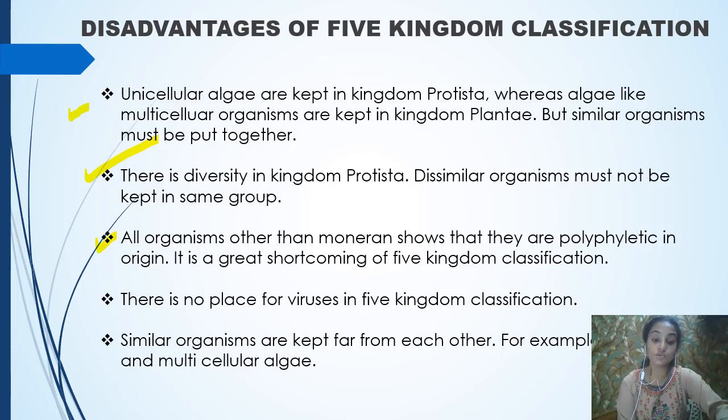And the next one, there is no place for the virus in the 5 kingdom classification. This is another disadvantage. We are not able to place the virus in any of these 5 kingdoms of R.H. Whittaker. Okay, and similar organisms are kept far away from each other, like unicellular and multicellular algae. So even though they are closely related with each other, they have been kept in different groups. Okay, so these are the disadvantages of the 5 kingdom classification. You have to go through both of these. First, what are the advantages, and second, what are the disadvantages of the 5 kingdom classification.